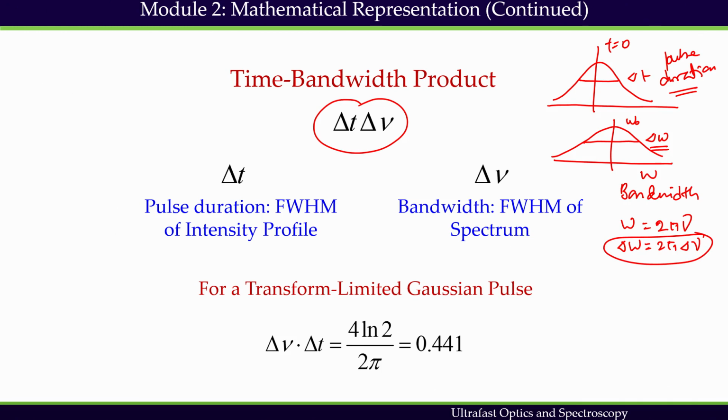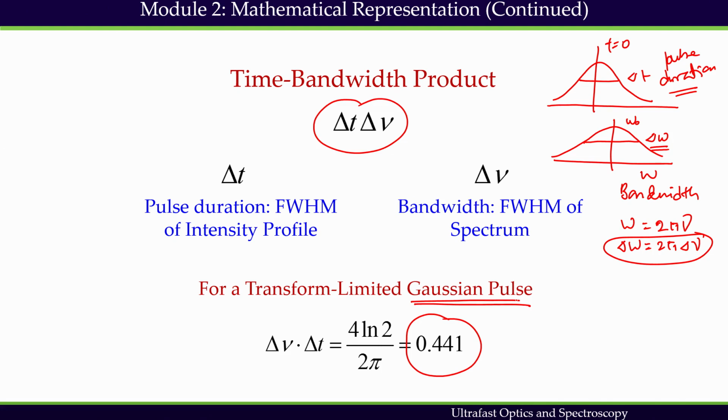So, these two, delta t, the pulse duration, and delta nu, the bandwidth, are related by the time bandwidth product. This concept is very important for ultrafast optics and spectroscopy. The product of the temporal and the spectral width is called the time bandwidth product. We have seen that for a transform limited Gaussian pulse, the time bandwidth product is going to be 0.441.